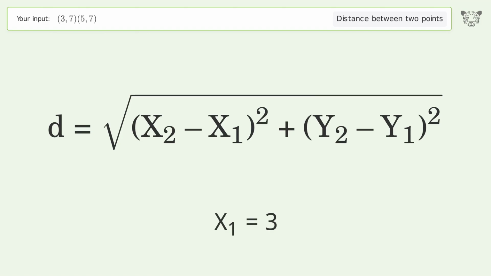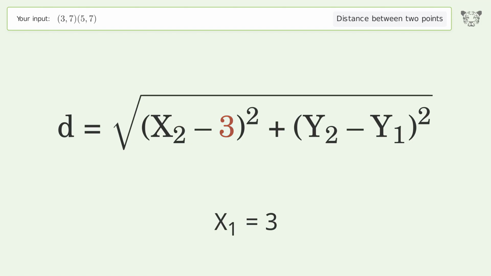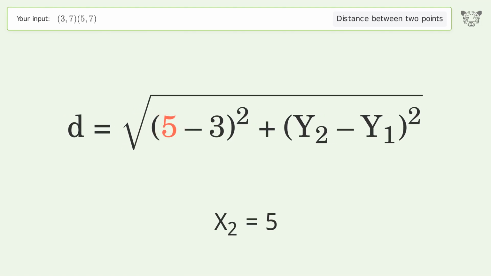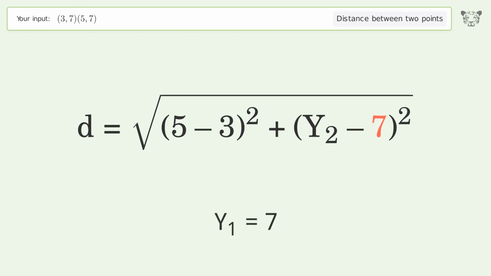x1 equals 3. x2 equals 5. y1 equals 7. y2 equals 7.